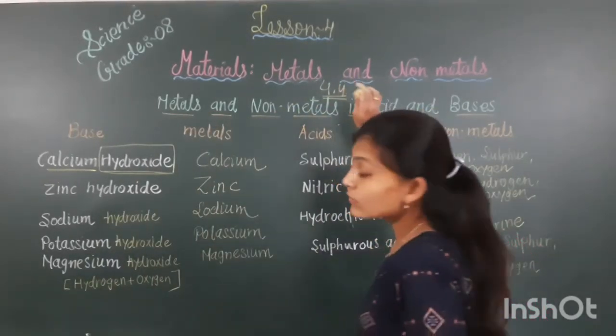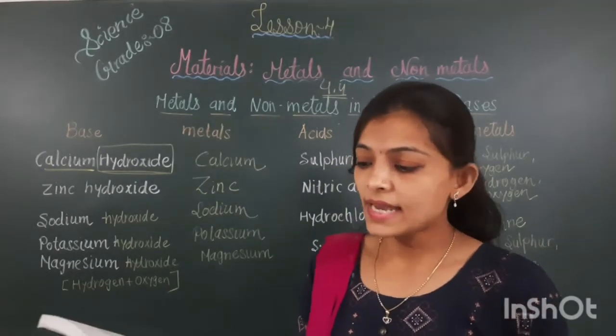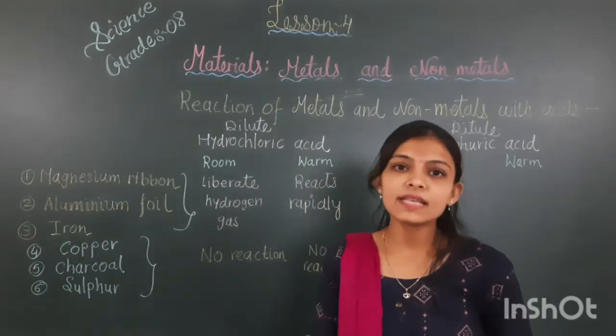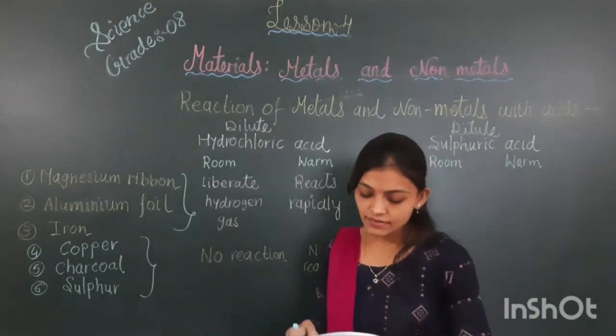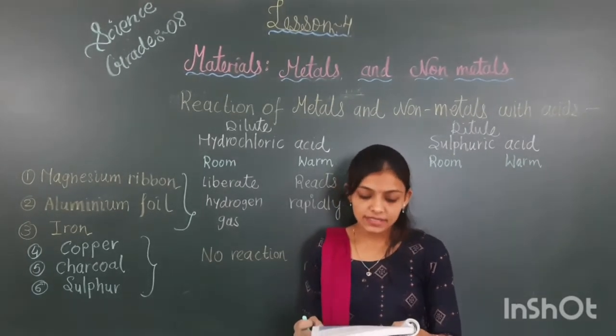Now this is chapter number 4.4. One more activity is given in your textbook, that is activity number 4.6. Start one more new activity, that is activity 4.6, that is given on page number 49. What is there in this activity?